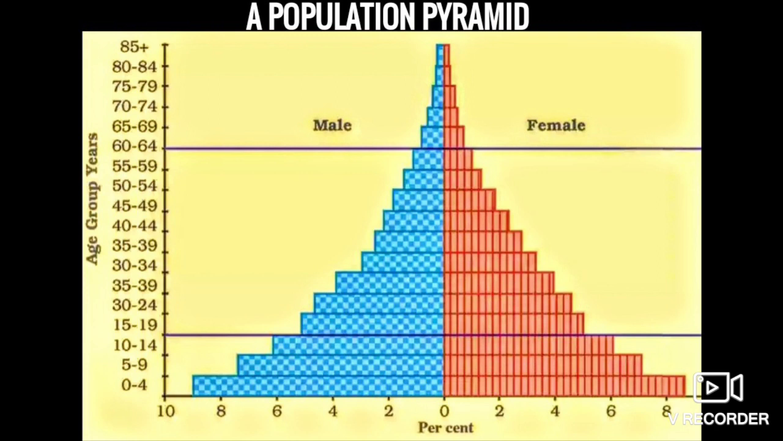It also shows the aged people, the people who are above 60, dependent people, old people. It also tells us how much of the population is dependent, like old people are dependent in the family, as well as the small children who are also dependent on the family. Okay.